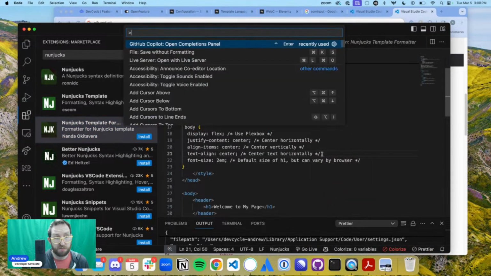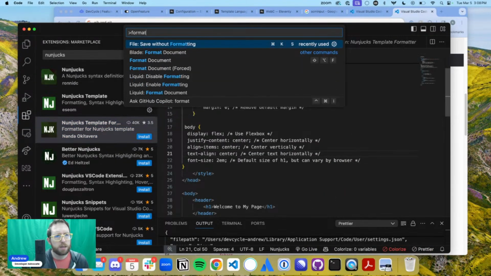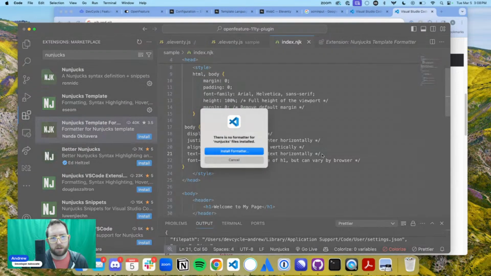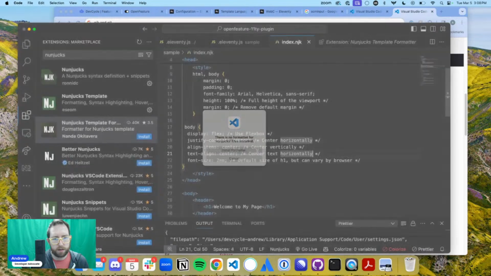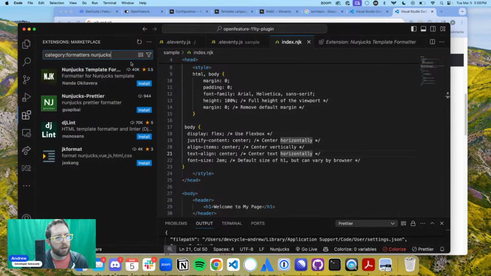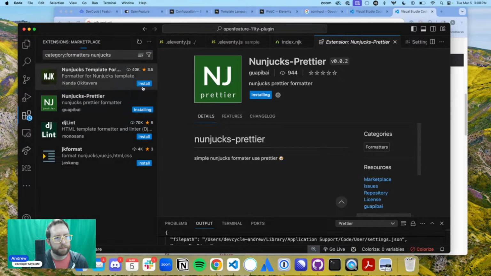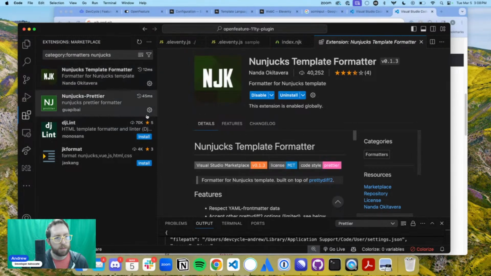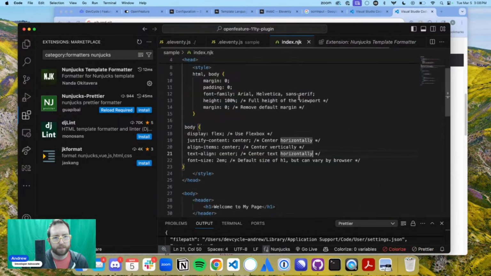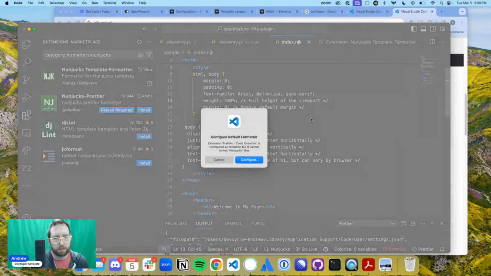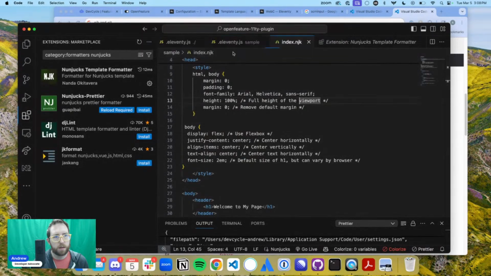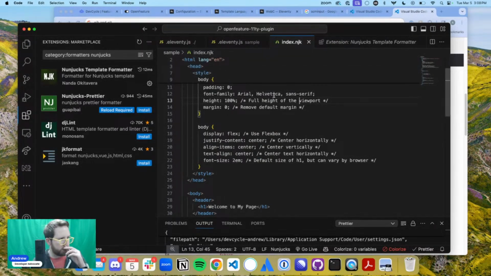Refactor, command palette, format. Format document. Install formatter. There we go. Oh, Nunjucks Prettier. There we go. I suppose I should have installed that one. Uninstall. There. Configure. Nunjucks Prettier. Haha! Success. We got there.